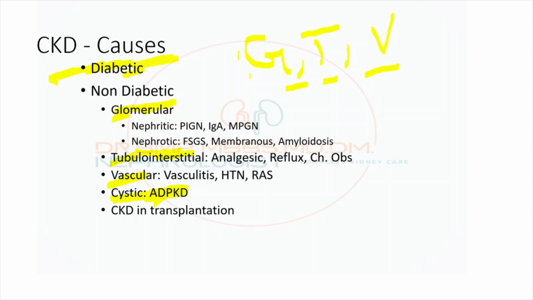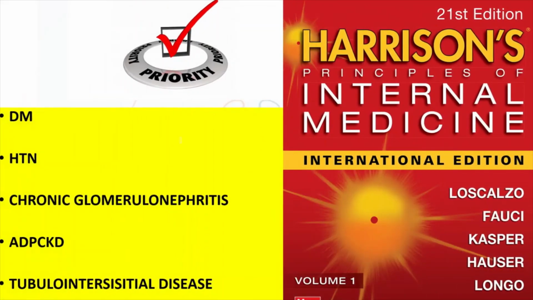Diabetes comes into the glomerular cause. Since it is the most common etiology of CKD, it is being given as a separate classification. So this is all about C in short. Regarding what the diseases are, you leave apart, just understand how they are classifying. So this is what Harrison has given.